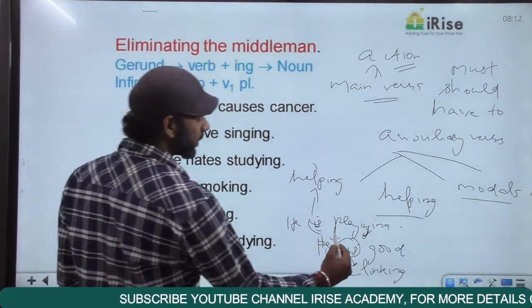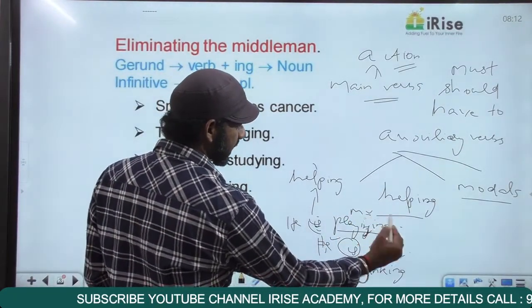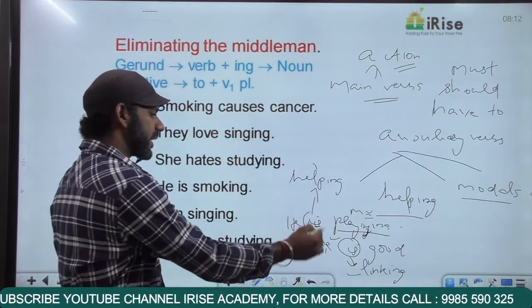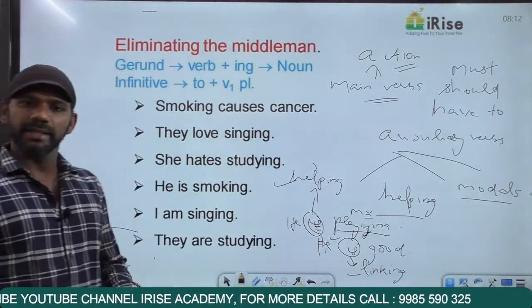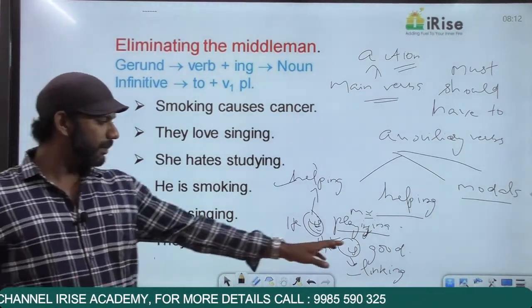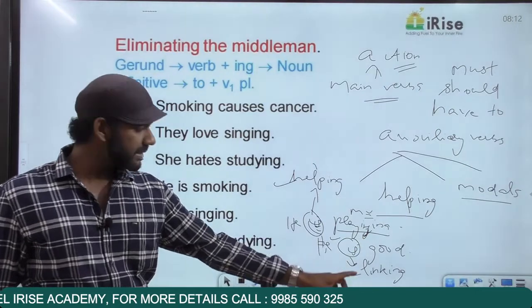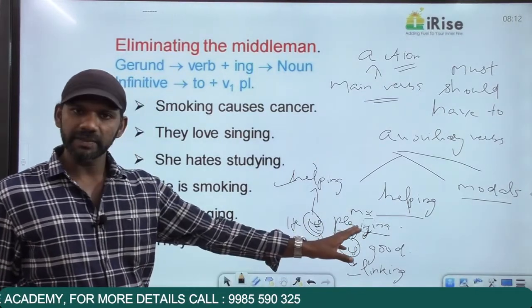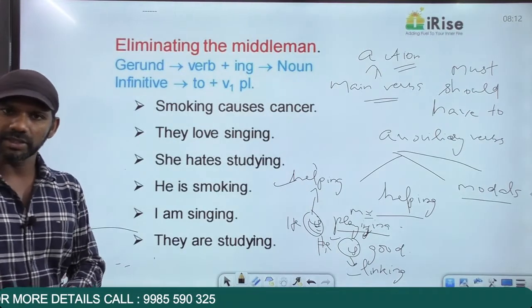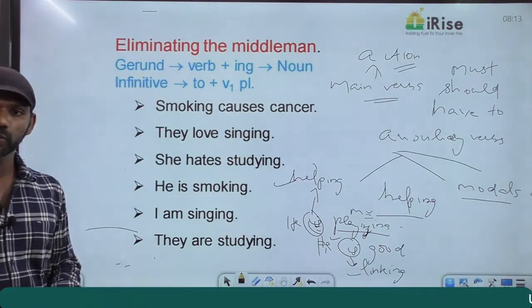We have a main verb here that is playing. And when there is a main verb in a sentence, the auxiliary verb in that sentence is termed as helping. That's how we can differentiate between a linking verb and a helping verb. When there is no main verb in a sentence, the auxiliary verb is called linking. When there is a main verb in a sentence, the auxiliary verb is termed as helping. And there are no sentences in English without a verb. So this is about a verb.